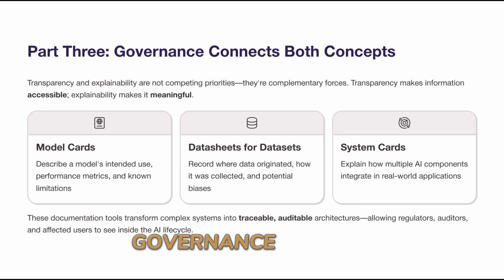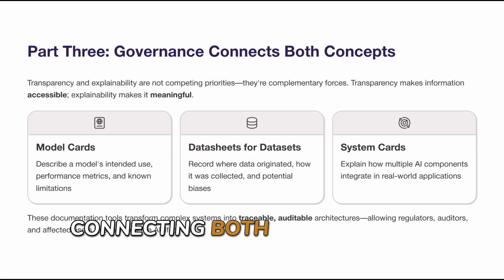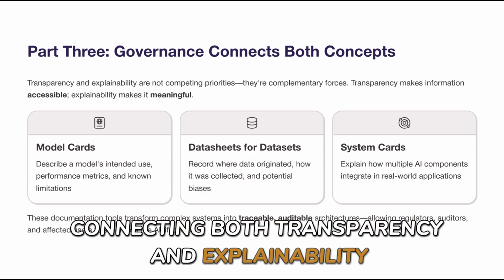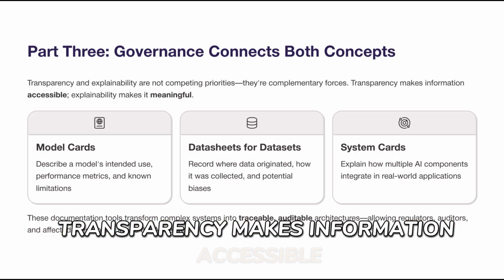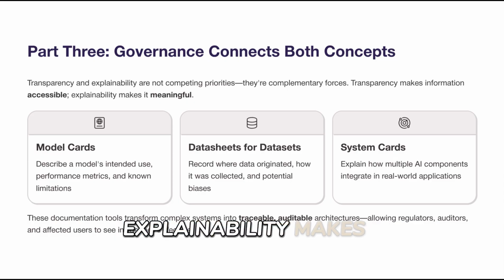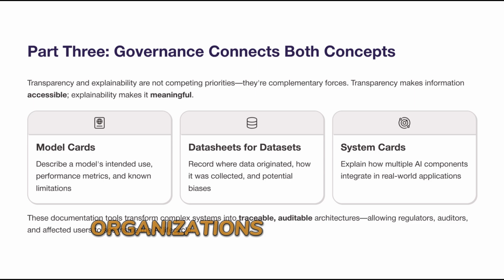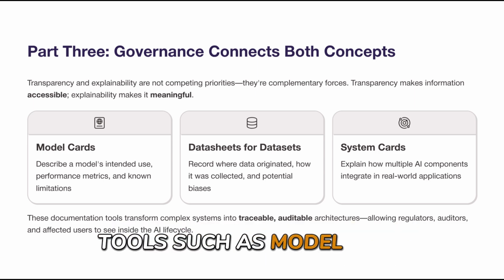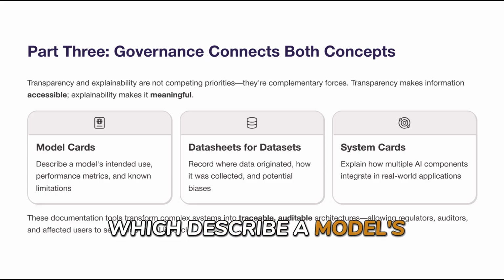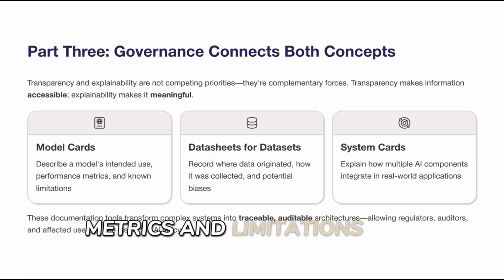Part 3. Governance in action, connecting both. Transparency and explainability support one another. Transparency makes information accessible. Explainability makes it meaningful. Organizations achieve both through documentation tools such as model cards, which describe a model's intended use, metrics, and limitations.